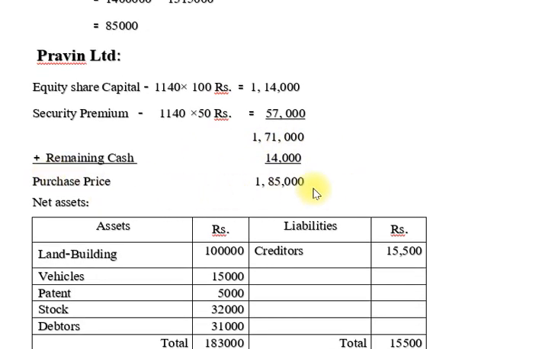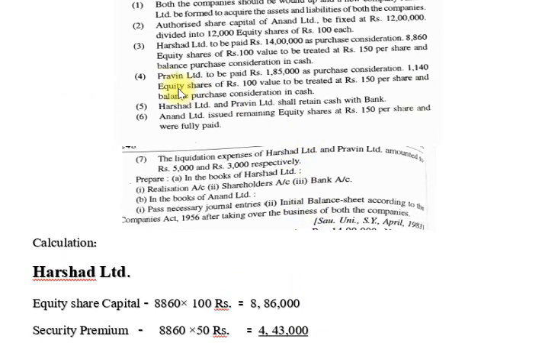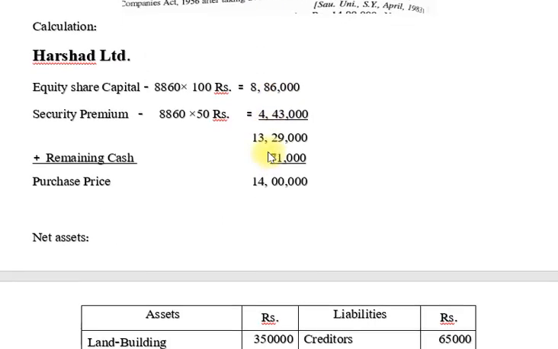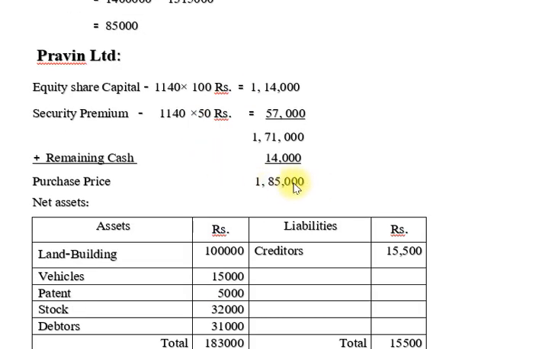Our purchase price is 1,85,000. You can see in the additional information, Praveen Limited is to be paid 1,85,000 as purchase consideration. So our purchase price is 1,85,000. Now we find out the remaining cash. So we find the difference: 1,85,000 minus 1,71,000. The difference is 14,000. So the difference is called cash.